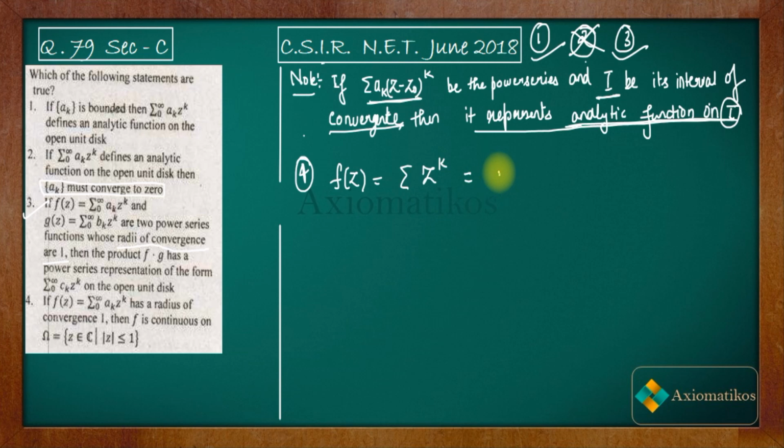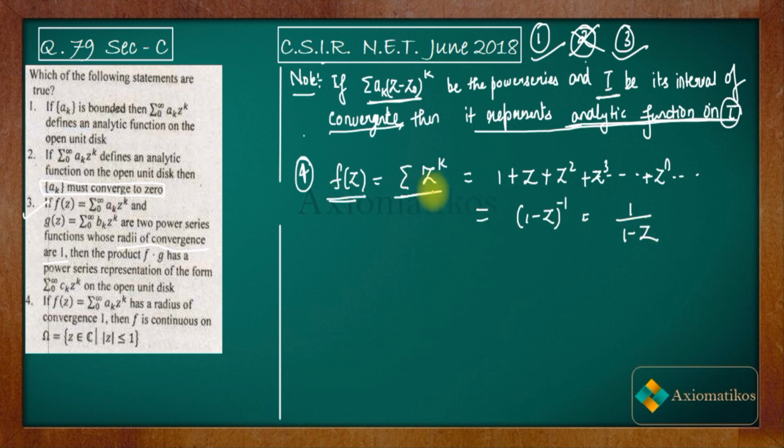It is 1 plus z plus z square plus z cube. Let me write it properly. So you have that f(z) is equal to summation z to the power k. It is like this. And you know that this is the expansion of (1 minus z) to the power minus 1, which is equal to 1 by 1 minus z.